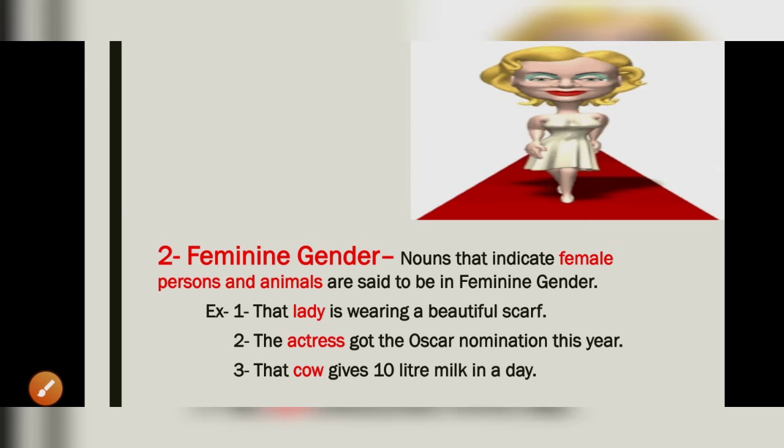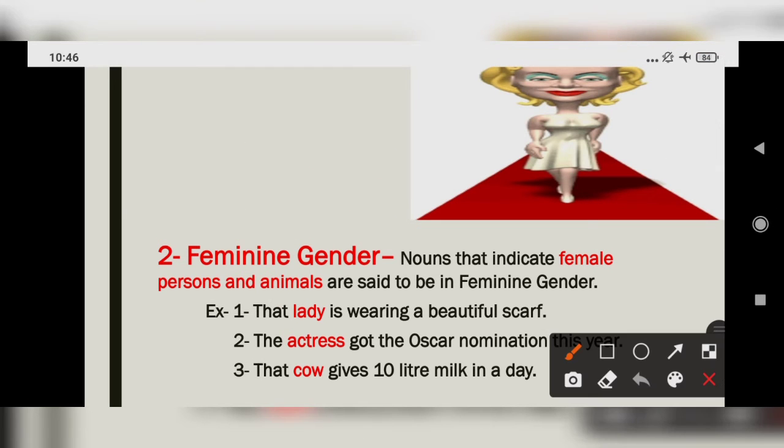Okay. Next, female, that is, feminine gender. Nouns that indicate female persons or animals, I repeat, female persons or animals are said to be in feminine gender. Like that lady is wearing a beautiful scarf. The actress got the Oscar nomination. Yeah, here in this figure you can say this is actress. So it is feminine gender.